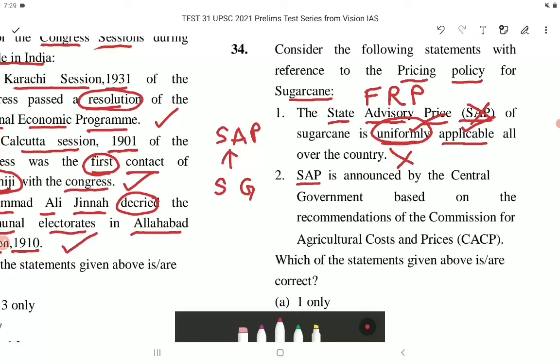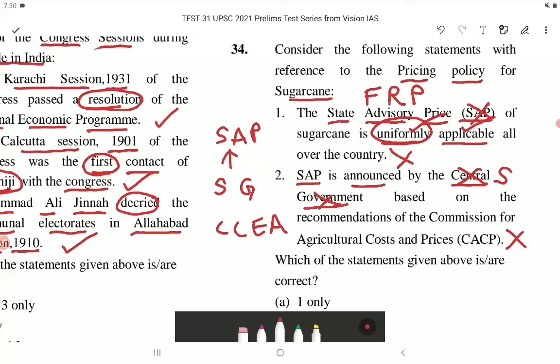SAP is announced by the central government. This is incorrect. It is not announced by the central government but by the state government. So the Fair and Remunerative Price, that is the FRP, is being announced by the Cabinet Committee on Economic Affairs, that is CCEA.